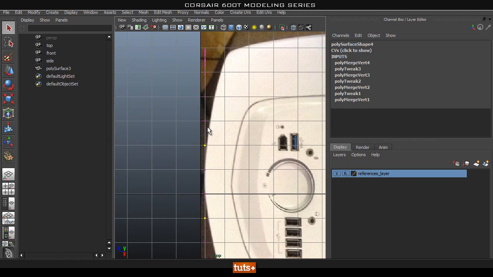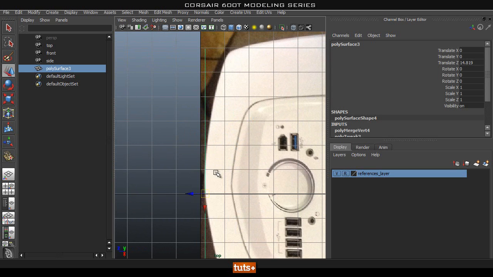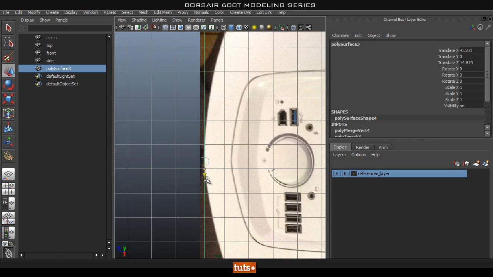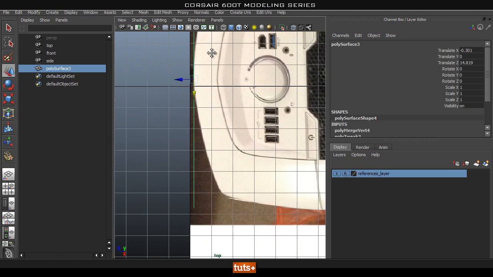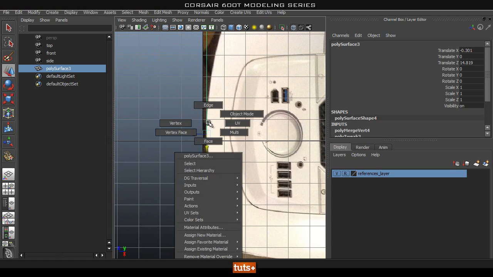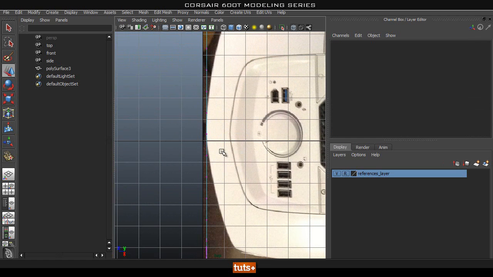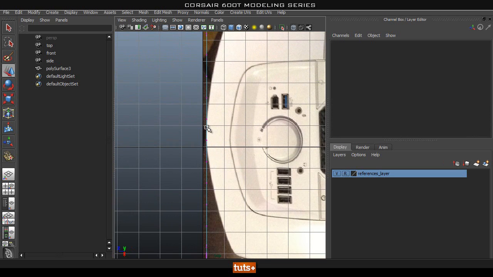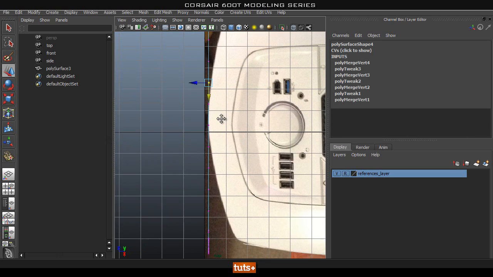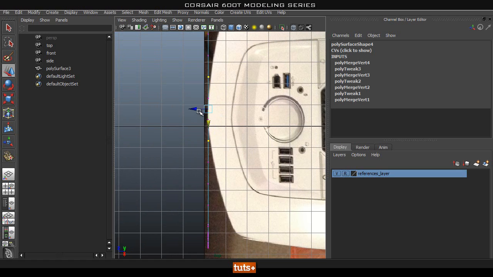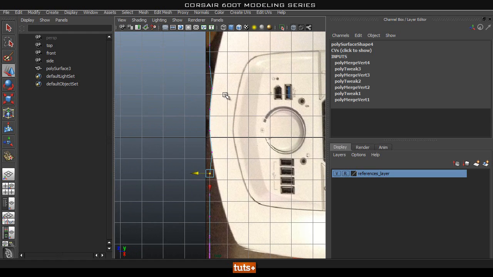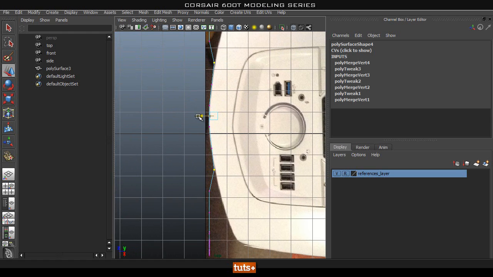What we could do just for this is select this top plane and move it over so it lines up roughly with our top reference, and then it might be easier for us to go ahead and bend it. So let me just see. I'll select that vert and this vert and push them back. Okay, that looks about right. And select that one and that one, push them back. Make sure you pay attention to both bottom and top.